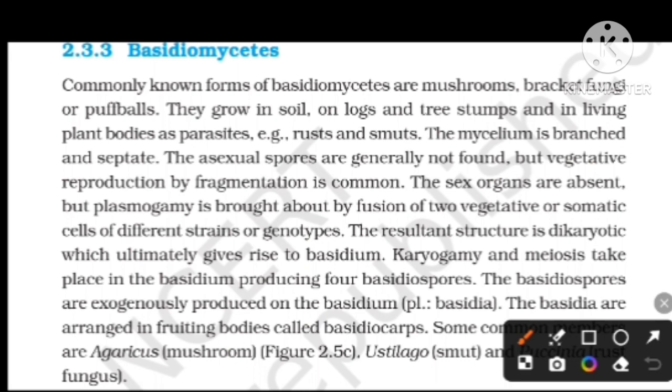Vegetative reproduction by fragmentation is common, and the sex organs are absent, but plasmogamy is brought about by fusion of two vegetative or somatic cells of different strains or genotypes. Remember it.